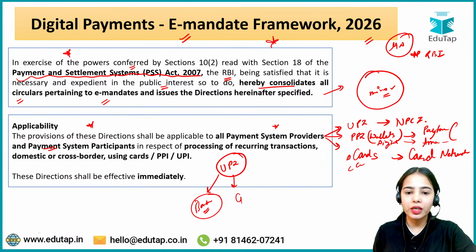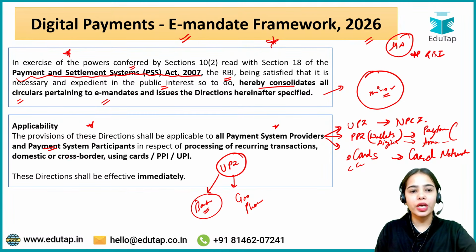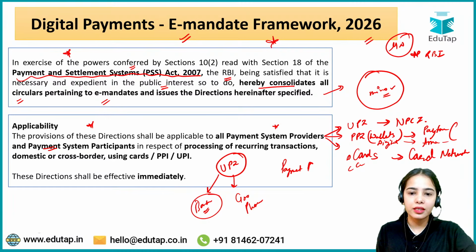There is also Google Pay, PhonePe. They are also using the UPI interface through which we are able to make the payments. Okay, so these are the payment system participants, as well as the payment gateways and the payment aggregators.